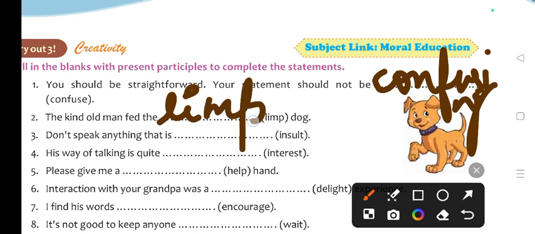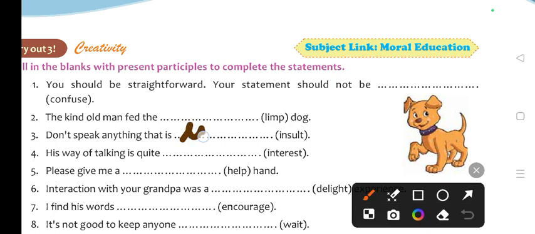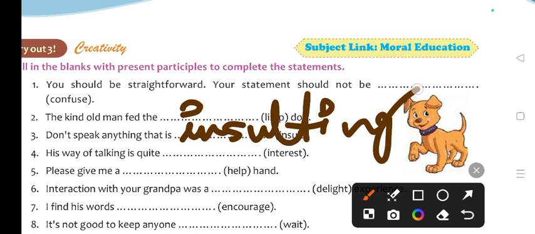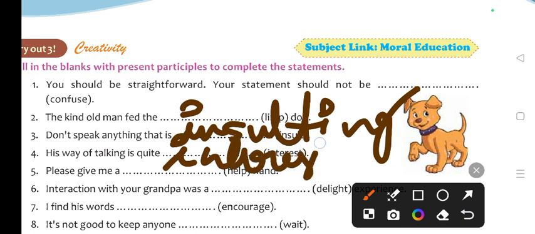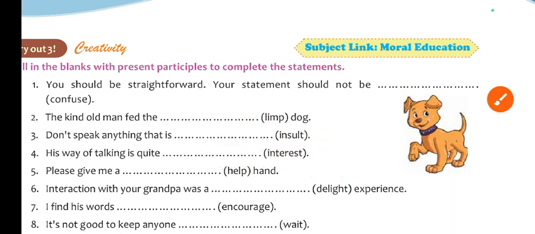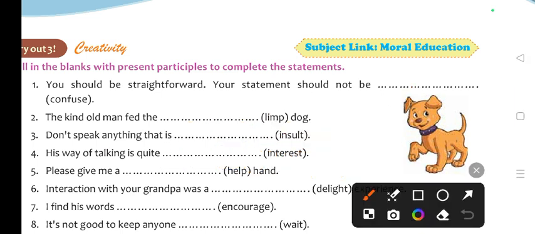Which dog? Limping dog. Don't speak anything that is insulting. Insulting. Next one. His way of talking is quite interesting.